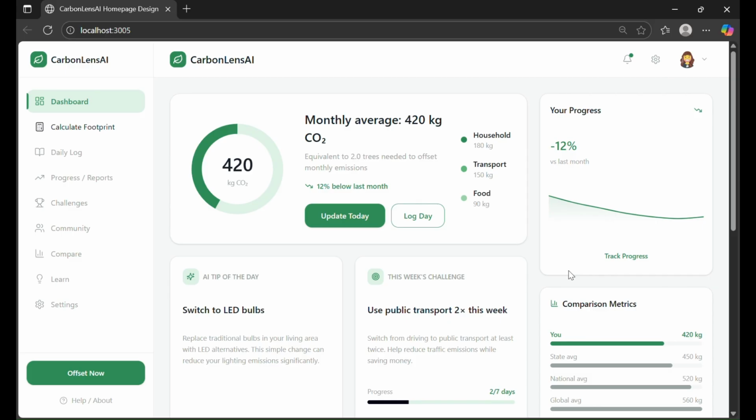So after logging in, users land on the dashboard, designed like a fitness tracker, but for carbon. At the center, we display the monthly carbon footprint. Here it shows 420 kg CO2. Instead of showing just a number, we translate it into an equivalent: two trees required to offset this month's emissions. On the right, users see progress. Here they have achieved a 12% reduction compared to last month.